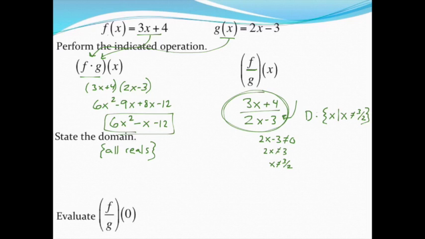Alright, and then once again they can ask us to evaluate. All they're saying is take the number they give you, and that's just the x value they want you to use. This time they're asking us to evaluate the division function, so here's my division function. Let's make both x's equal to 0, which actually makes that really easy to do in my head, since 3 times 0 is 0. The numerator is going to work out to be just 4, and the denominator is going to work out to be just negative 3. So when I evaluate this, when x is 0, I end up with an answer of negative 4/3.